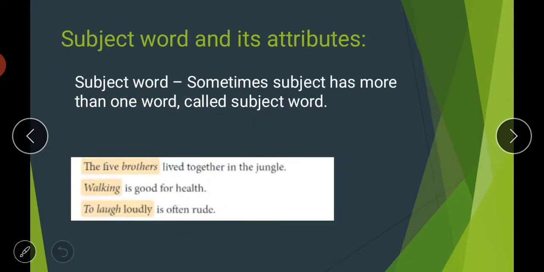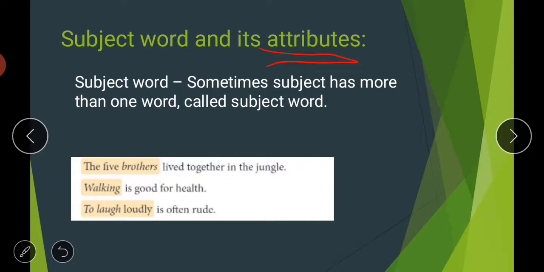Next is your subject word and its attributes. So what is the meaning of attributes, students? It means quality or feature of something. So the word attributes here means quality or the feature of something. In these upcoming sentences we will discuss the subject word and its attributes, or the qualities of that subject word.